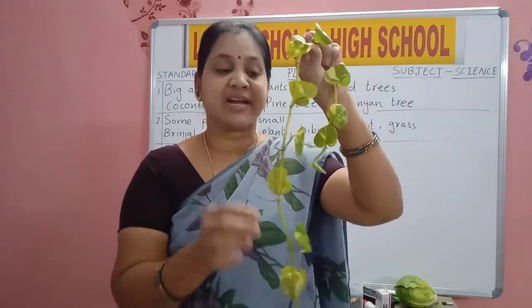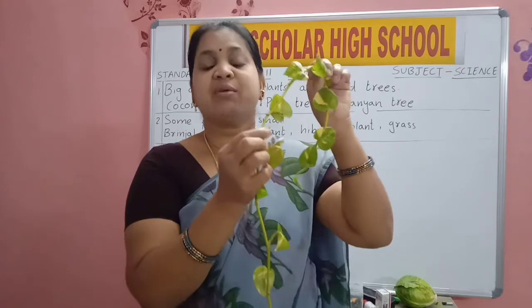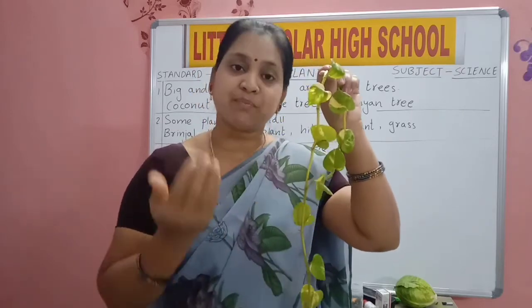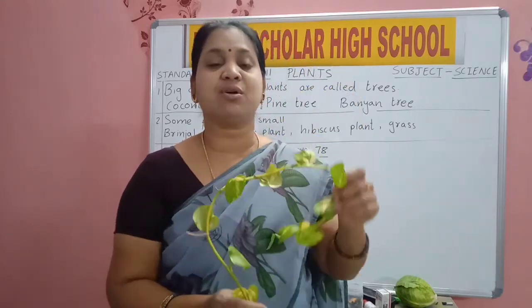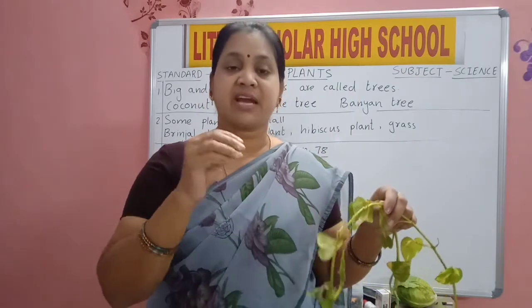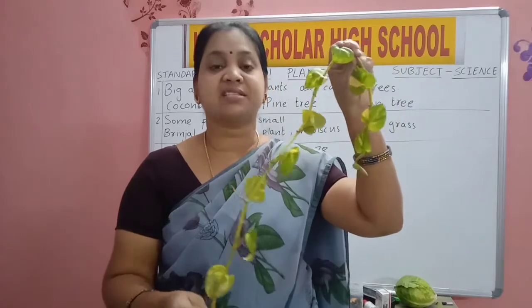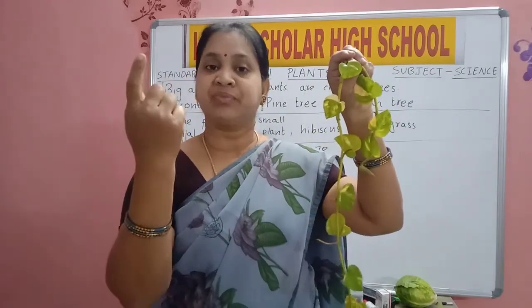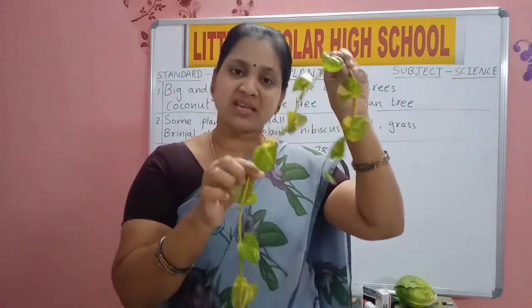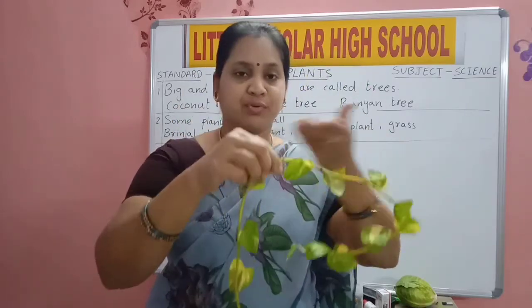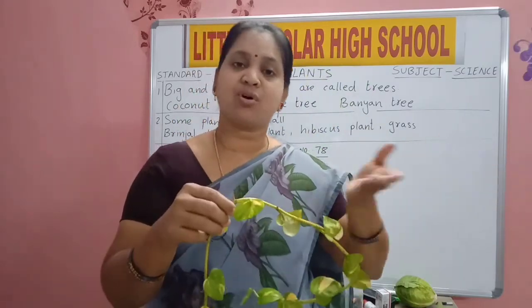These types of plants which have a very weak stem need support to grow. At home also you can see your mother will keep one stick or tie a thread so that it will take the support of that thread or stick and start growing. Otherwise, if you don't give any support, it will grow on the floor, on the ground.